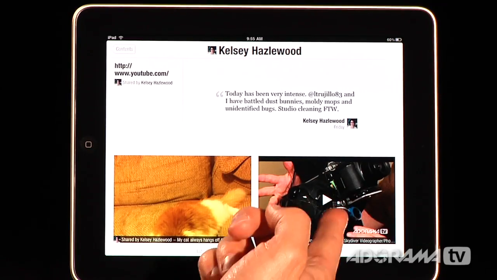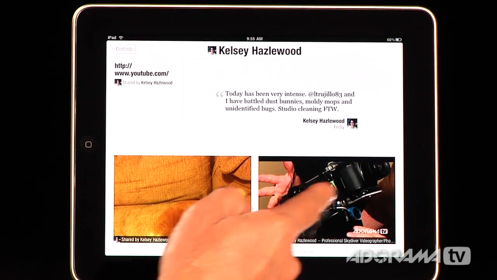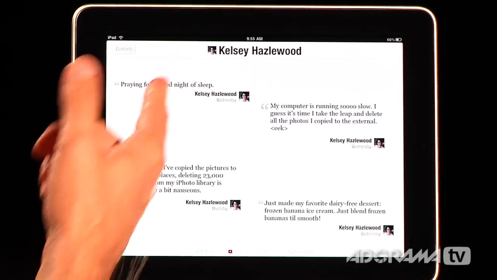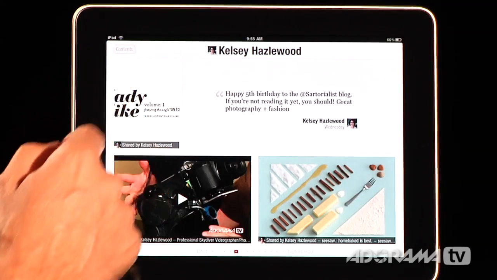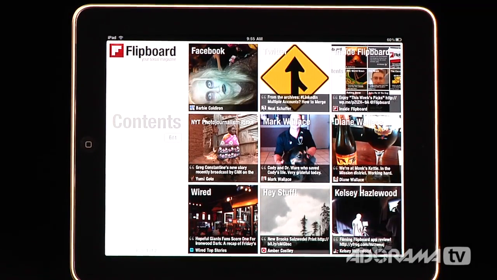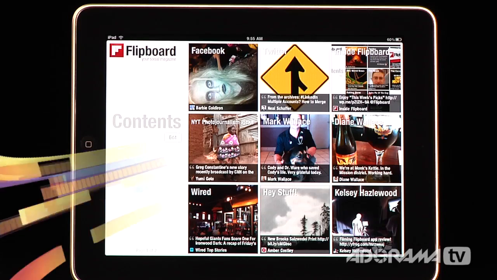tweets, and some of the Adorama TV stuff, her cat Bailey, which we all love and adore. Kelsey wanting a good night's sleep, etc. So here's all the stuff that Kelsey's talking about. So you can put any of your friends in here, you can put celebrities in here, you can put topics in there, you can put trending items, whatever you want, and now you have a magazine that you can look through and stay up to date on your friends, family, people that you admire, photographers that you want to follow, news, and photojournalism. It's an all-encompassing package that allows you to explore with ease.